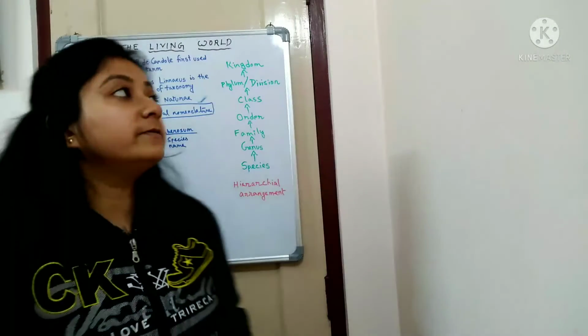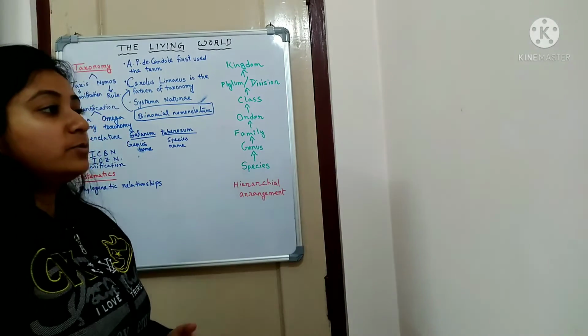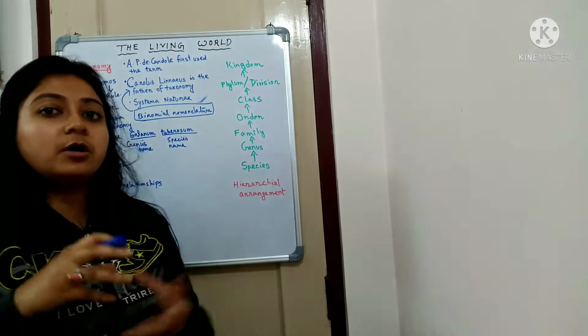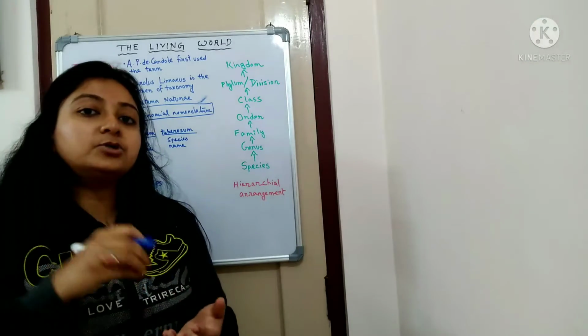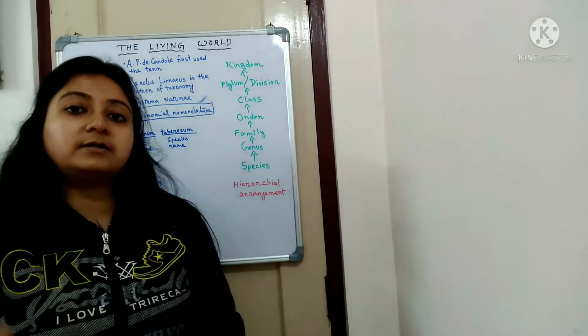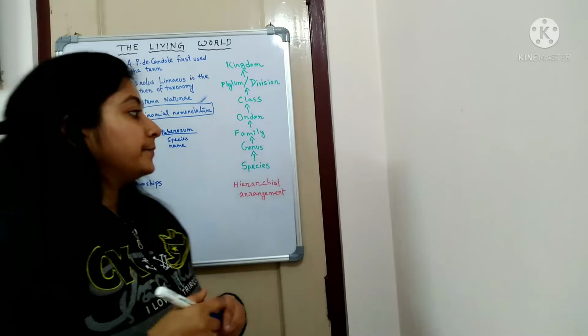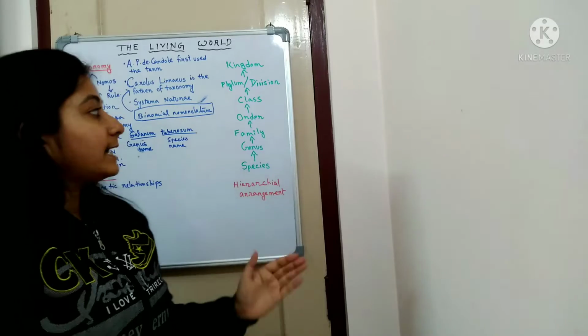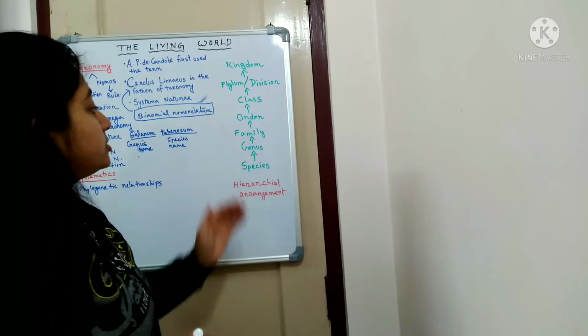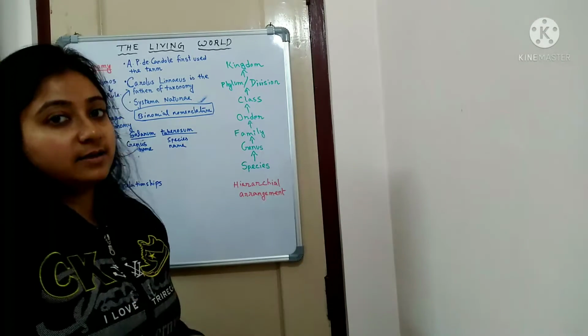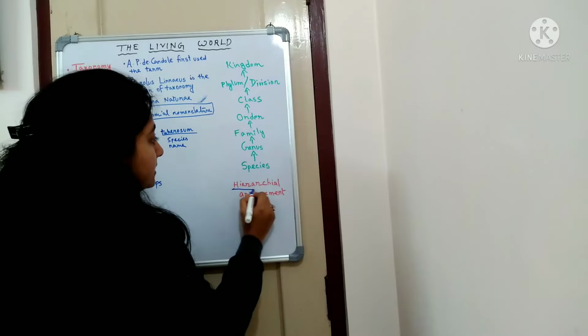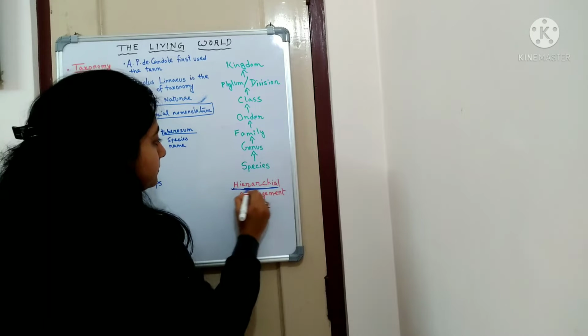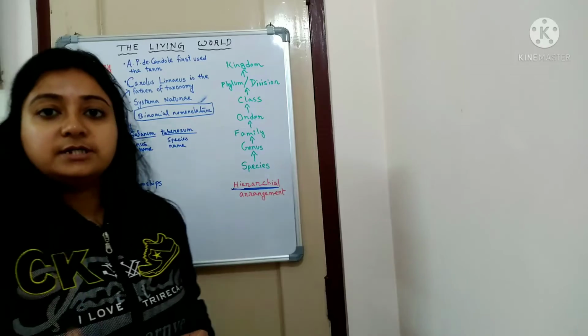Now, after classifying them, we need to put all of the organisms together into certain categories. All those categories are termed as taxa. You can see here the different categories, and this kind of level-wise organization is considered a hierarchical system. What is the meaning of hierarchy?